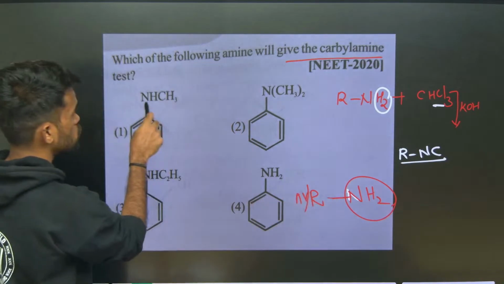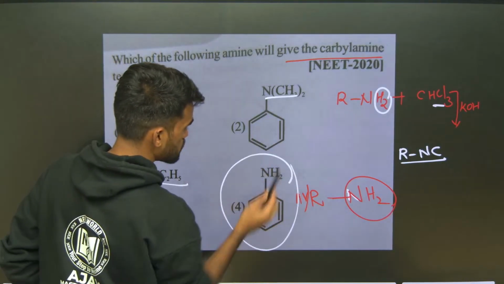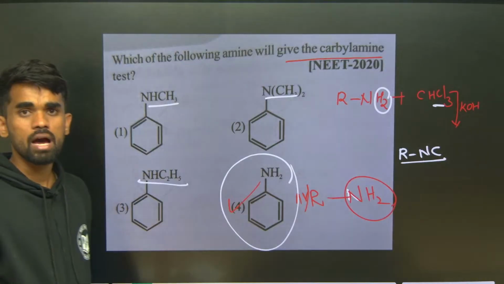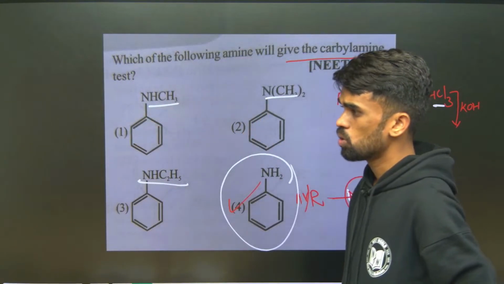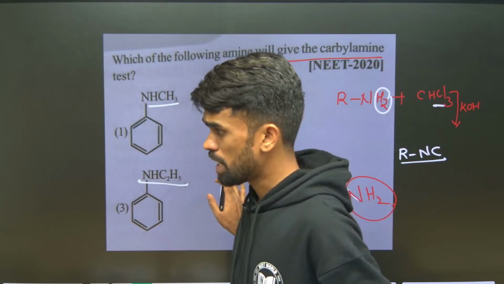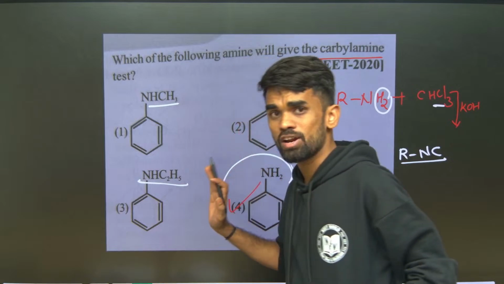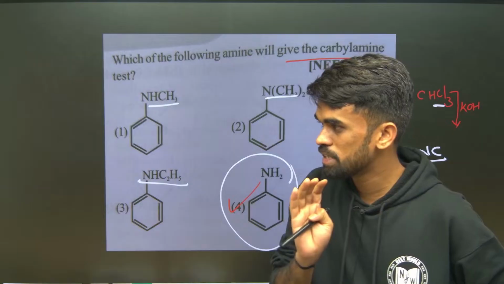See, this one is not having that, this is also not having, this is also not having. Only option 4 is the primary amine, that is aniline here, which can give the Carbylamine test. All aliphatic and aromatic primary amines will give this Carbylamine test. Hope this is also clear.